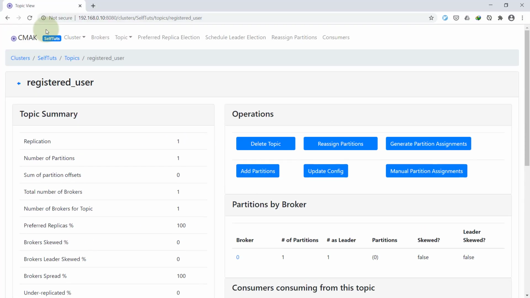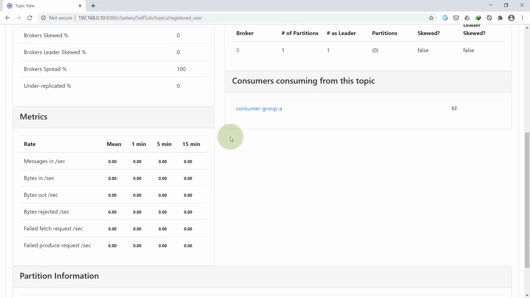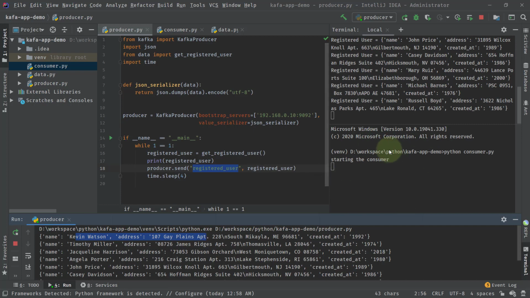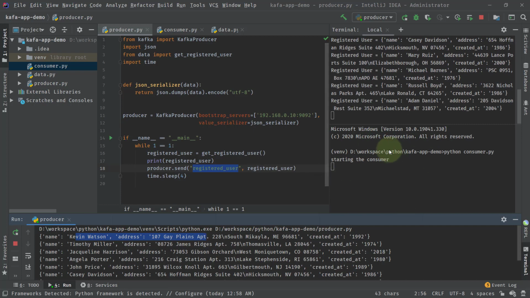Now I'll reload this, and you can see that I have this consumer group A, and it shows only one consumer instance. Because partition 0 is attached to only this consumer instance, and the second consumer instance is there, but it has not been assigned any partition, so it is sitting idle.